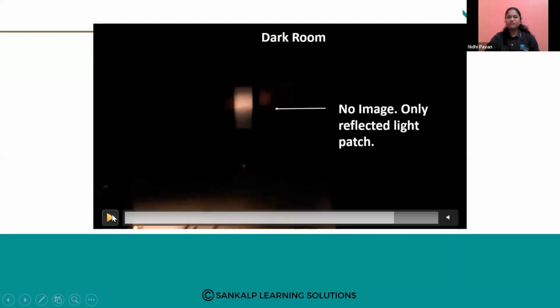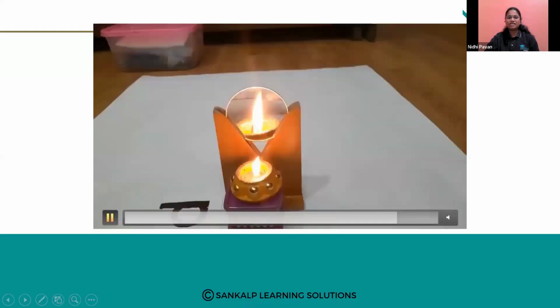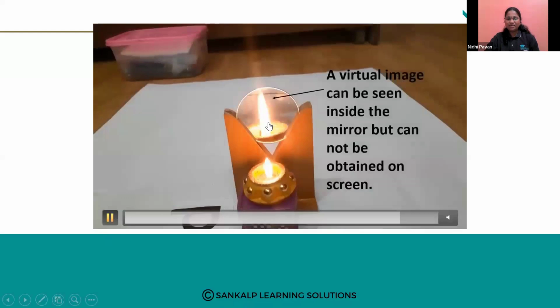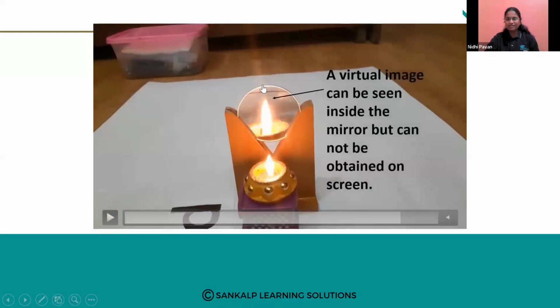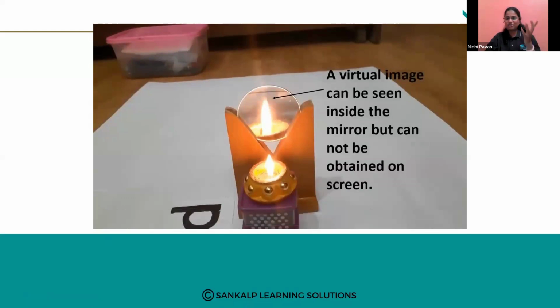So the image is formed behind the mirror, which we are not able to see on the screen, but we can see it behind the mirror. A virtual image can be seen inside the mirror, but cannot be obtained on screen. On the screen, on that white sheet, we did not get the image. Why? Because this is a virtual image. The image is formed behind the mirror.